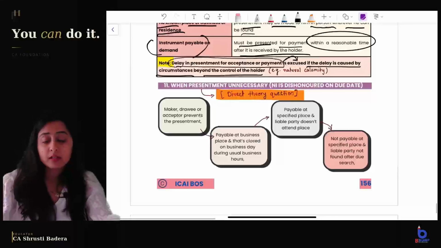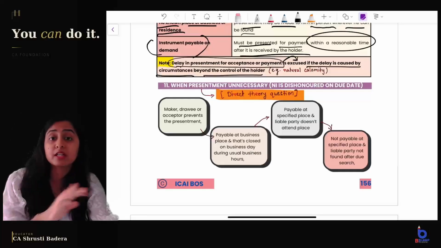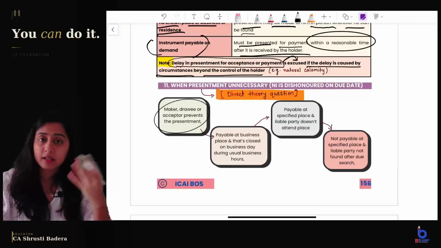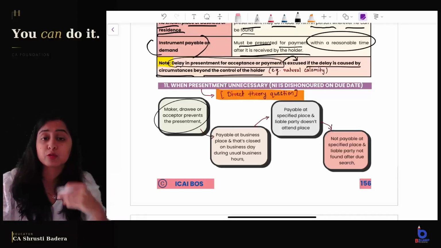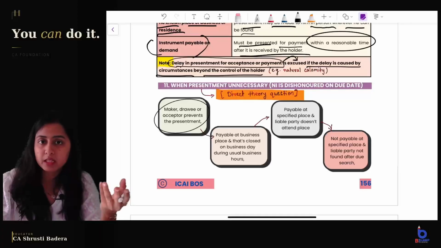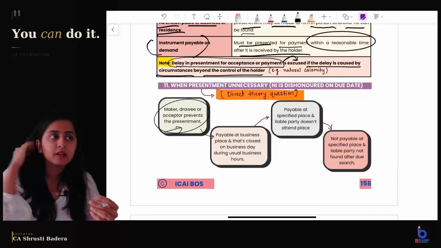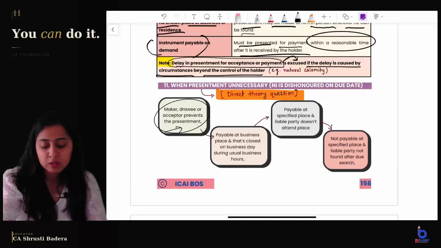Now coming to a direct theory question which can come: when is the presentment unnecessary? That is, when is the presentment of the instrument not required? So if the maker, drawee or the acceptor, maker in case of promissory note, drawee in case of check, or acceptor in case of bill of exchange, who is going to make the payment, if they prevent the presentment, if say the person said that come to my shop and I will make the payment on this and this date, but his shop is closed. So you can remember these points in such a sequence. So this is the first point.